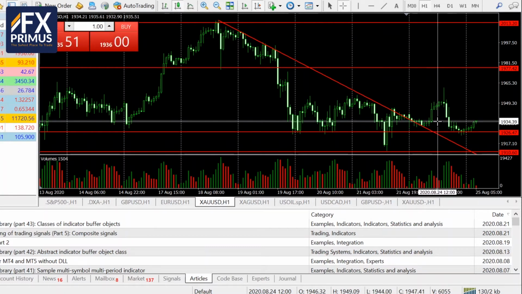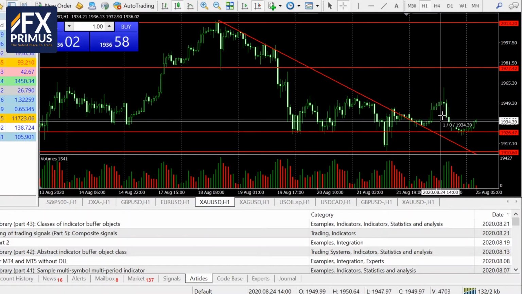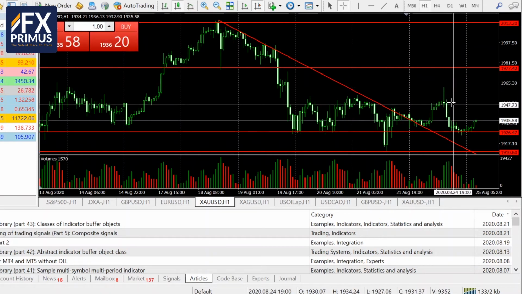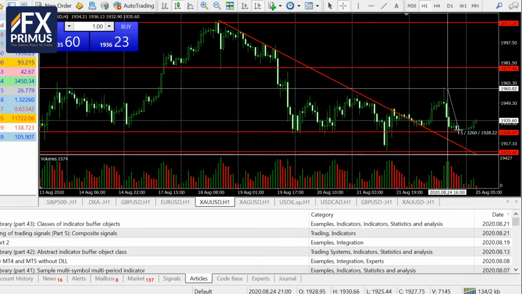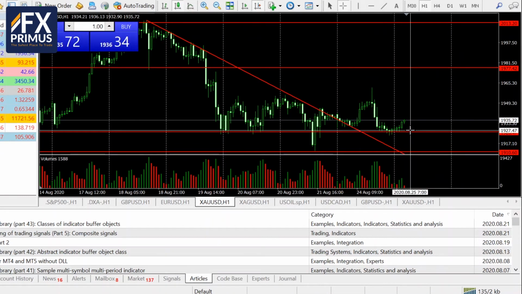Yesterday, gold prices moved up from 1934 all the way to a high of 1961 at about 8 p.m. Okay, so from 3 p.m. to 8 p.m., a time frame of about 5 hours, it moved up 26 US dollars before pushing down in 4 hours or so, to a low of about 1,923, going down $37. Okay, so as of this morning, gold prices are slightly on a bullish trend.